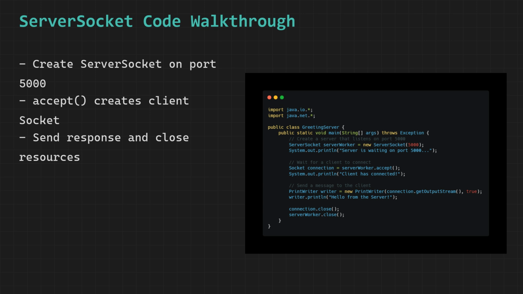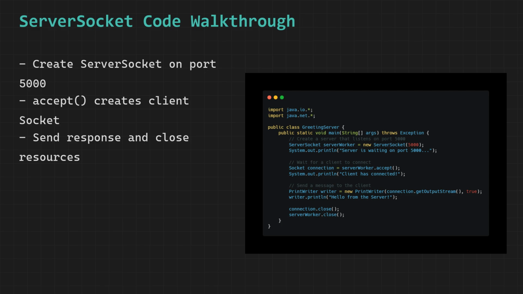We store the socket object returned by server worker.accept in a variable called connection, which represents the live and active communication link between our server and the client that just connected, and this connection object gives us access to all the input and output streams that we need to send data to the client and receive data from the client through the established network connection.